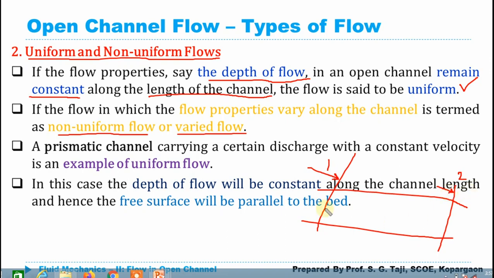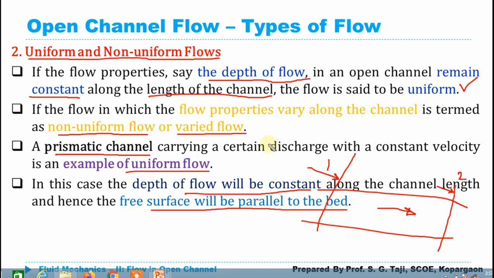Okay, so flow characteristics are not going to change over time in case of steady flow, and flow characteristics are not going to change over the length of the channel in case of uniform flow. Now generally a prismatic channel, which is also said to be an artificial channel carrying a certain discharge with constant velocity, is the best example of uniform flow. So you can say that those are artificial or man-made channels. In this case, the depth of flow will remain constant along the channel length, and the free surface will be parallel to the bed in case of uniform flow.